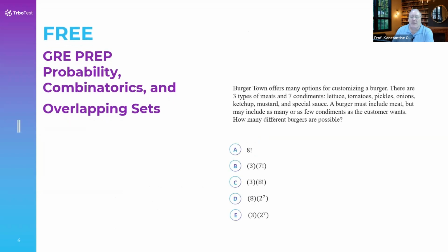The next question brought to us is: Burger Town offers many options for customers to customize a burger. There are 3 types of meat and 7 condiments. The condiments are lettuce, tomato, pickle, onions, ketchup, mustard, and special sauce. A burger must include meat, but may include as many or as few condiments as the customer wants. How many different burgers are possible?